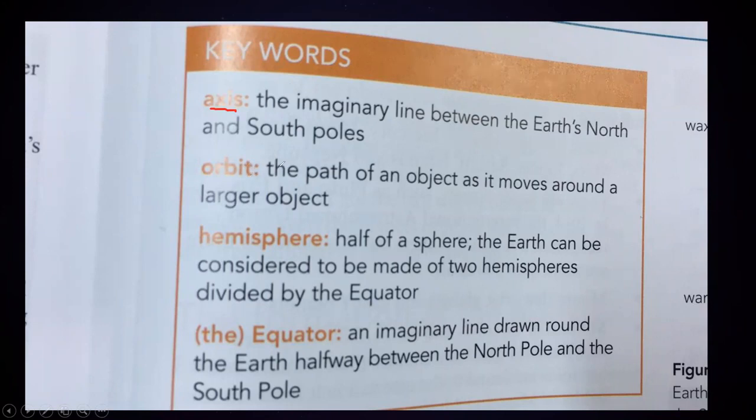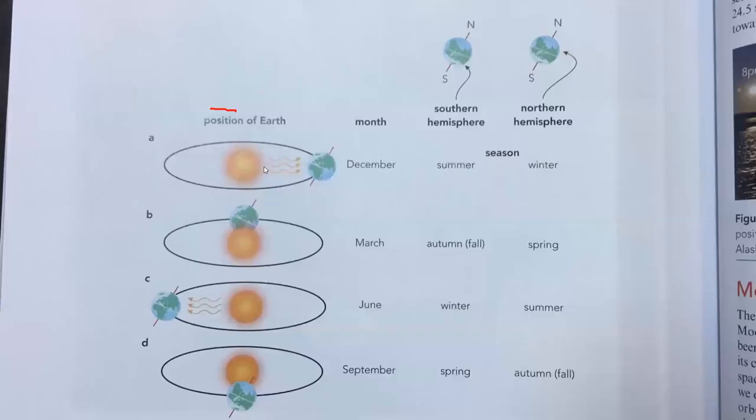What is an orbit? The path of an object as it moves around a larger object is called an orbit. Like this one, this whole path refers to the orbit of the Earth. And the imaginary line which joins the North Pole with the South Pole, we call that the axis.